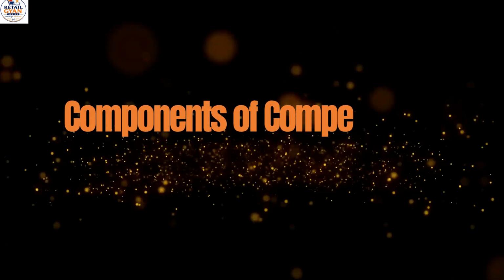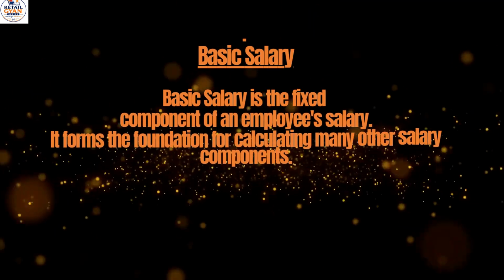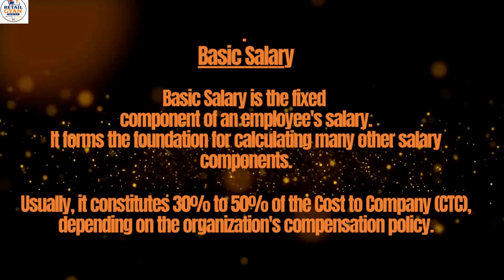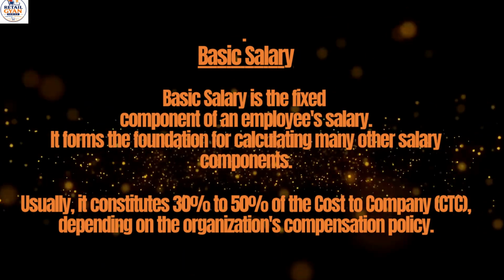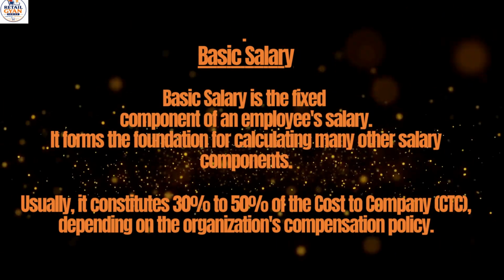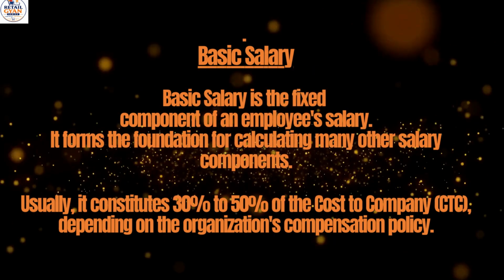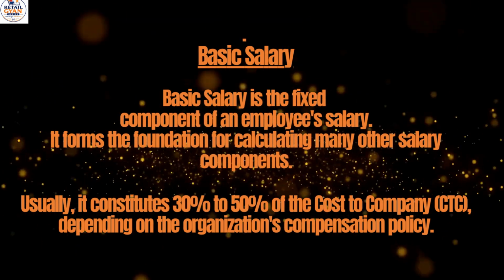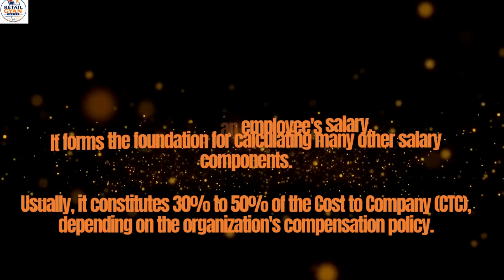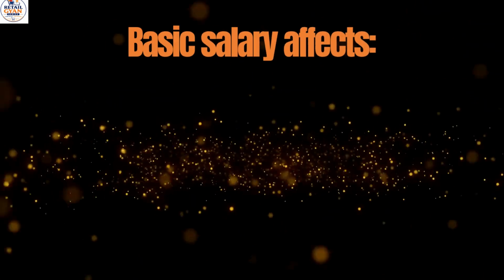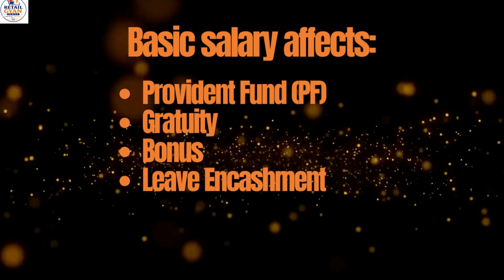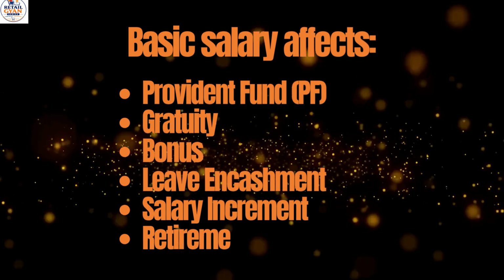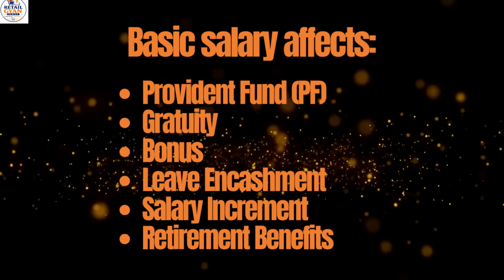Components of compensation. 1. Basic salary. Basic salary is the fixed component of an employee's salary. It forms the foundation for calculating many other salary components. Usually, it constitutes 30% to 50% of the cost to company, CTC, depending on the organization's compensation policy. Importance. Basic salary affects Provident Fund (PF), gratuity, bonus, leave encashment, salary increment, retirement benefits.